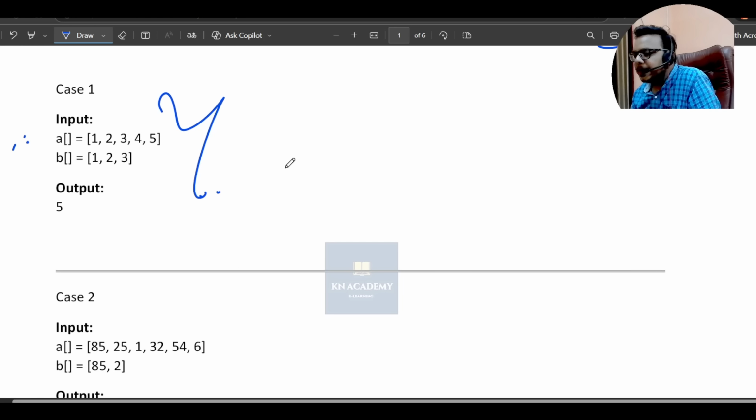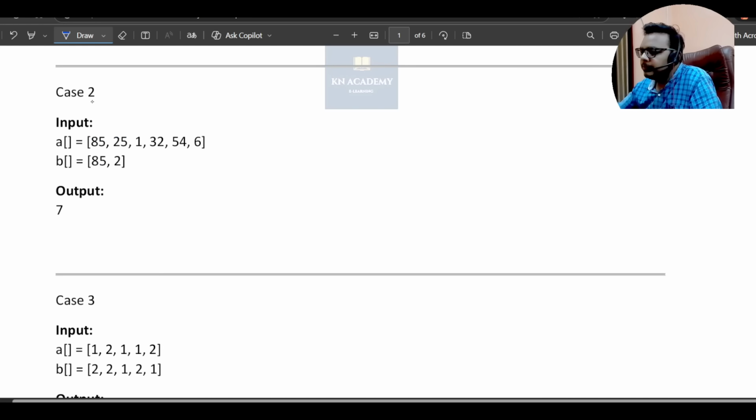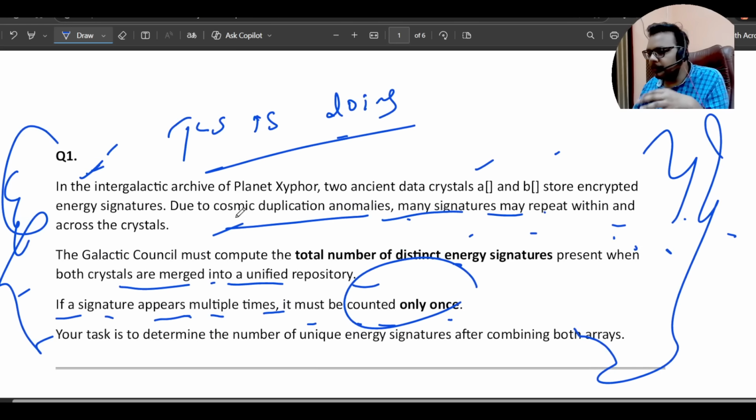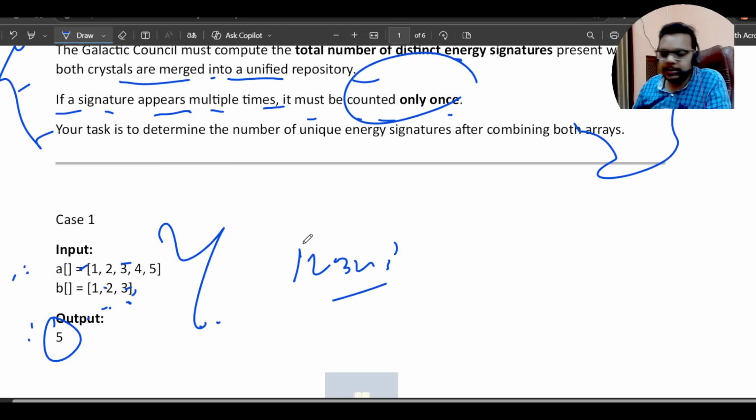The actual question is, basically, we need to merge the arrays and find the distinct elements. Suppose I merged both the arrays: 1 2 3 is common, so 1 2 3 4 5 are the distinct elements. This will be our answer, so the total count of distinct elements is 5. If we merge both these arrays here, it will be 1 2 3 4 5 6 and 2 here is not distinct, so the answer will be 7. That's easy, it is very, very easy. We need to merge the arrays and find the distinct elements from the arrays.